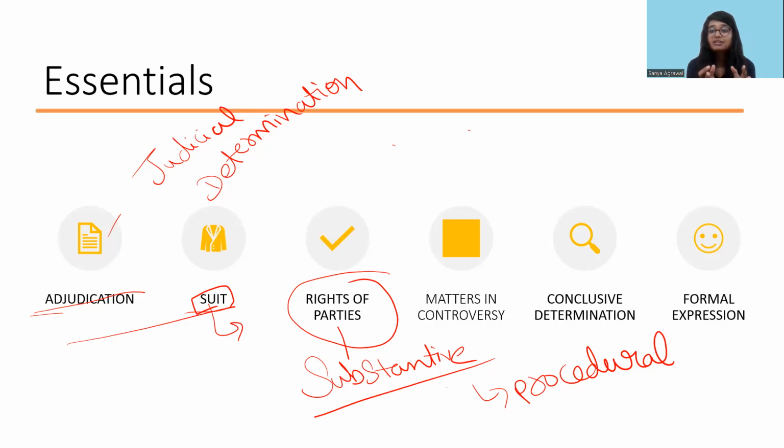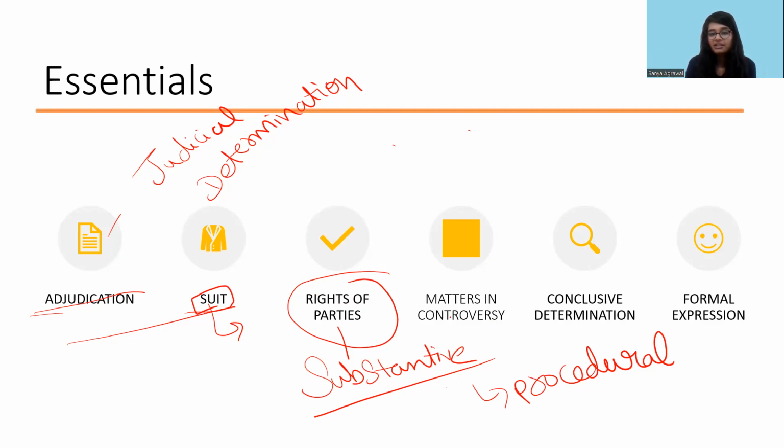While if any particular right is related to your substance, determining your remedy in that particular suit, which has given rise to a cause of action, as we have already understood, those are the substantive rights. Whenever there is a substantive right, then the decision over those rights is considered as the decree. And if it is not a substantive right, or merely a procedural right, then the determination of those rights is not considered as a decree.